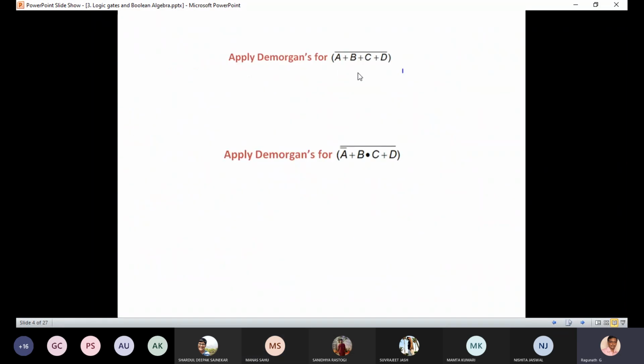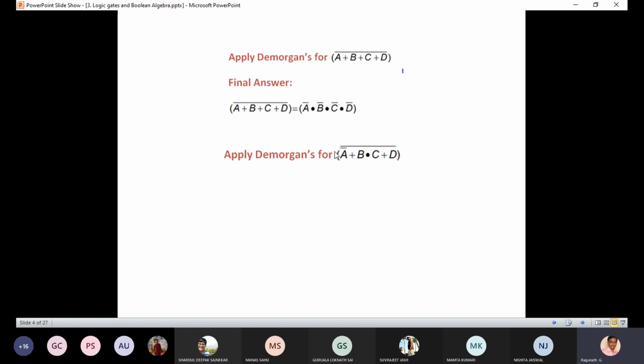Okay, now anyone tell me what is the answer for the first one? A plus B plus C plus D whole bar. In the previous slide, I showed you De Morgan's. A bar, B bar, C bar, D bar, or A bar dot B bar dot C bar dot D bar. Yes, you are correct.